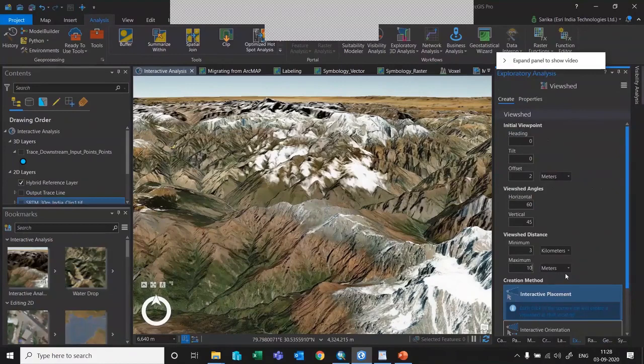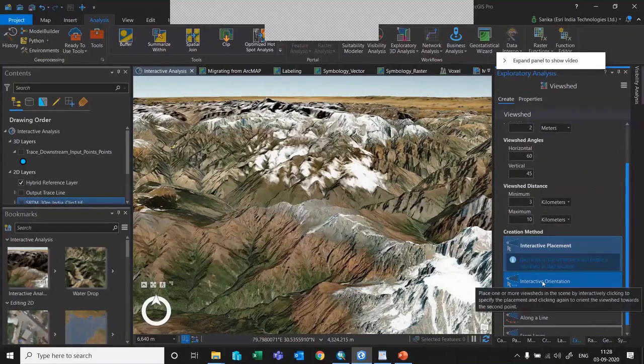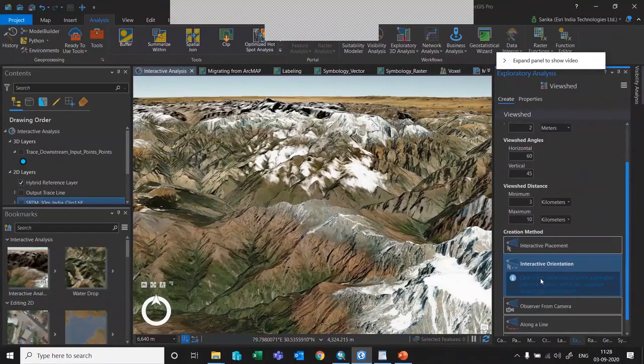Within 10 kilometers, I want to identify the areas that are visible from a certain location and the areas that are not visible. That would be helpful when, in some cases, I need to place a CCTV camera, or for defense purposes, place a soldier at certain locations so that he can cover the maximum area and make sure that we are safe.